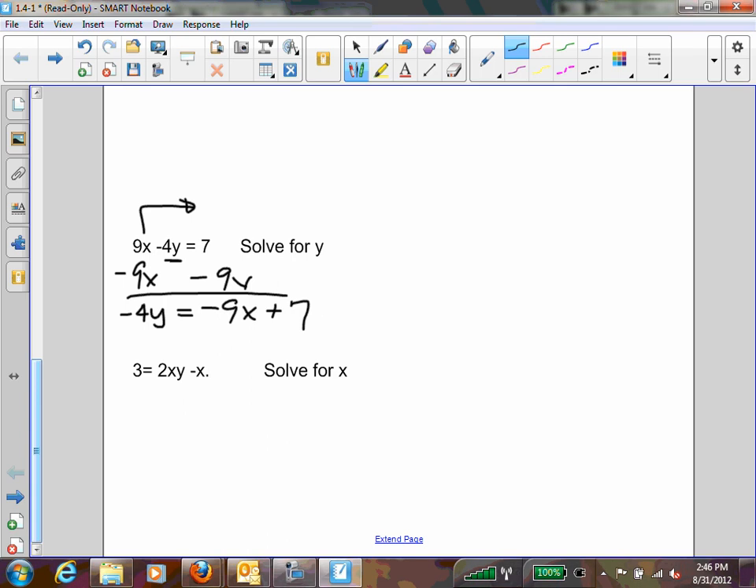And to solve for y, now what do I do? Divide by negative 4, right? I'm going to divide everything by negative 4. Do I like a negative sign in the denominator? No. So how do I get rid of that negative sign in the denominator? What would I need to do? Elaine.